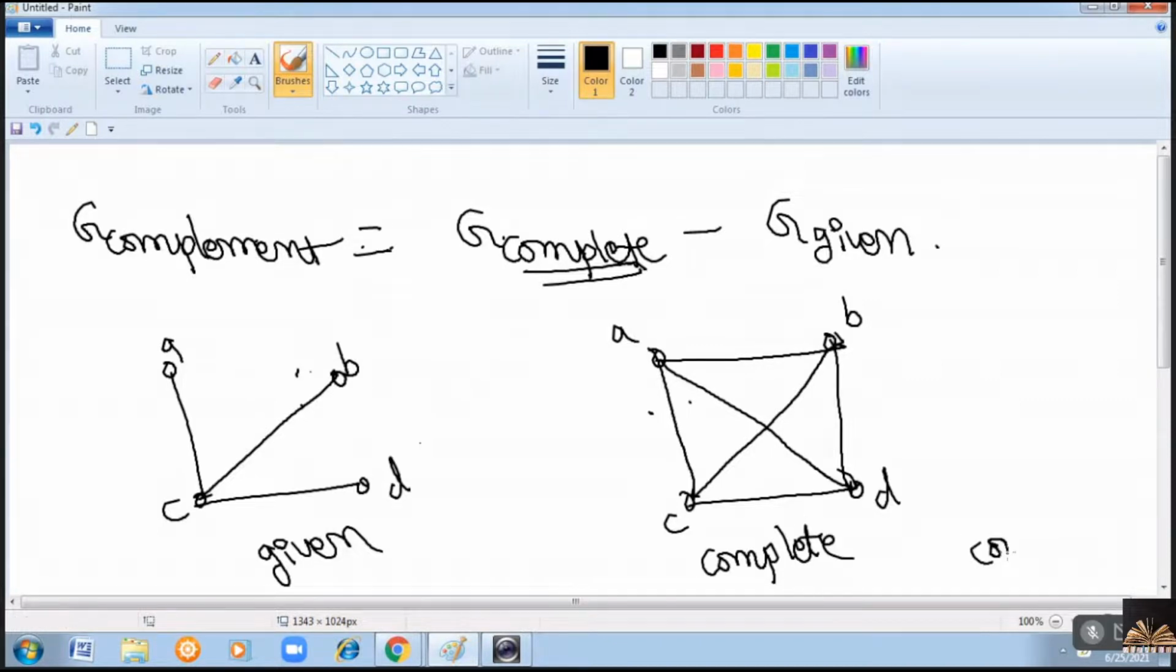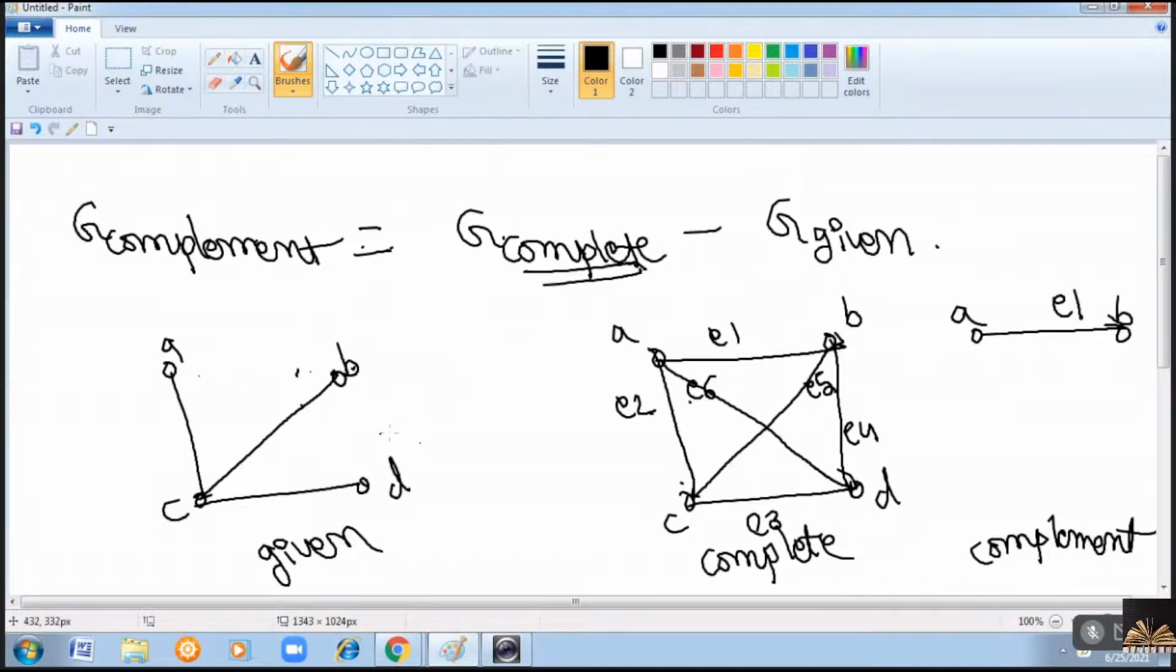Now the complemented graph, I'll be writing here. Before that, if you label the edges, then it will be easy for you to identify the missing edges, E5 and E6, right? Now, do we have E1? No. So E1 will be added in the complemented graph.